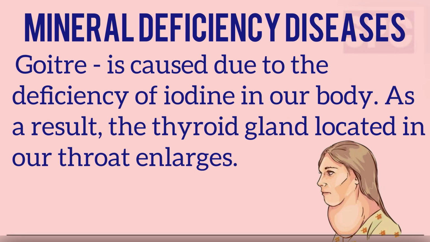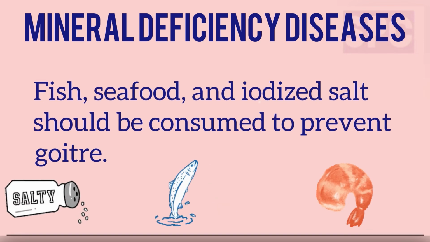Second, goiter. Students, goiter is caused due to the deficiency of iodine in our body. Due to this, the thyroid gland located in our throat gets enlarged. Fish, seafood and iodized salt should be consumed to prevent goiter.